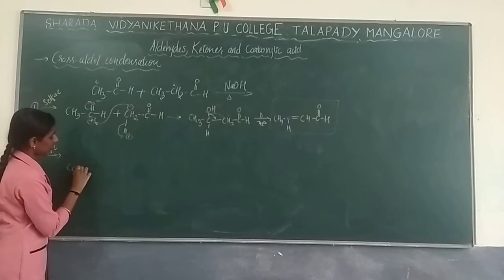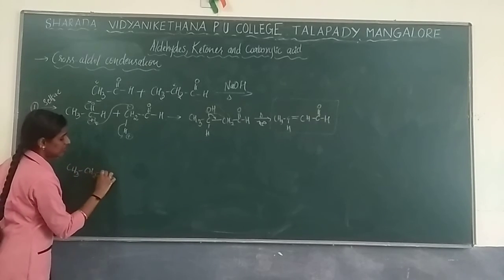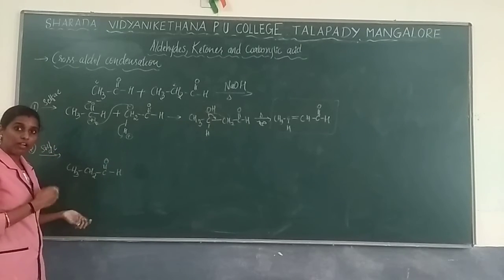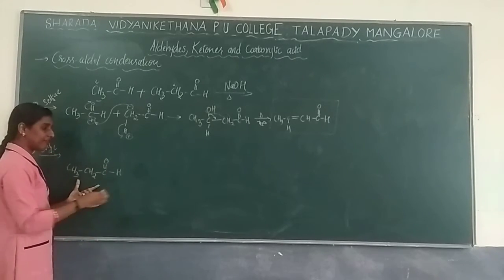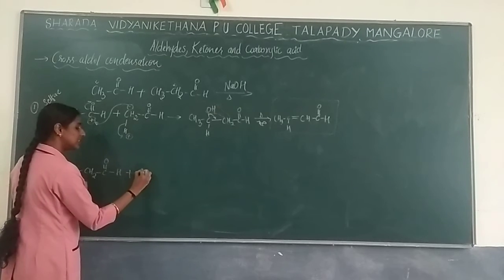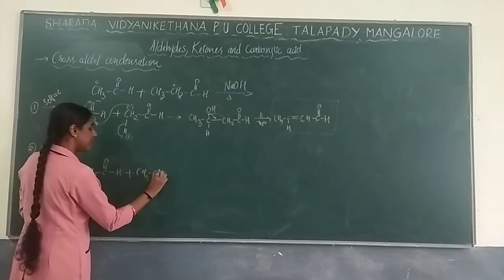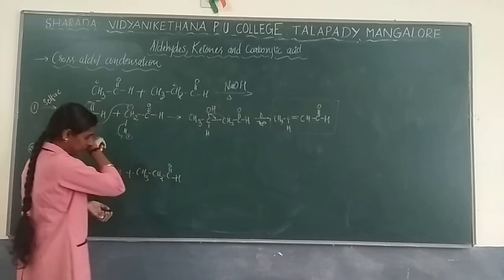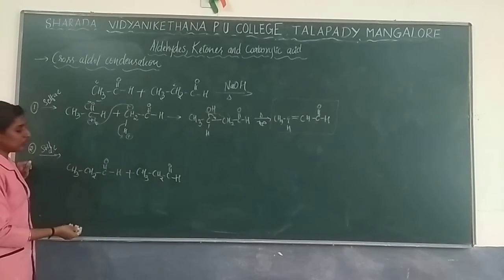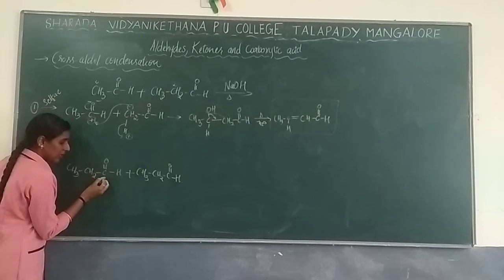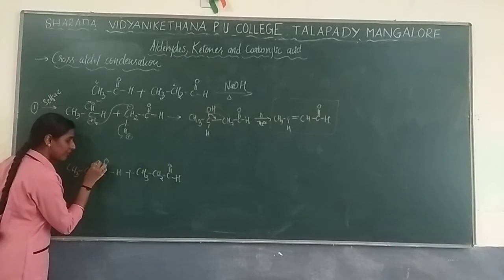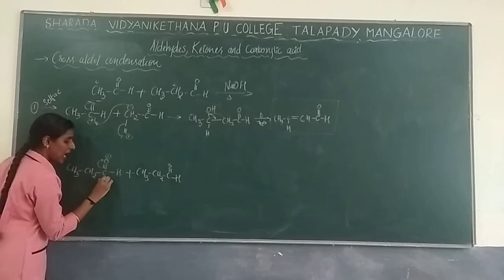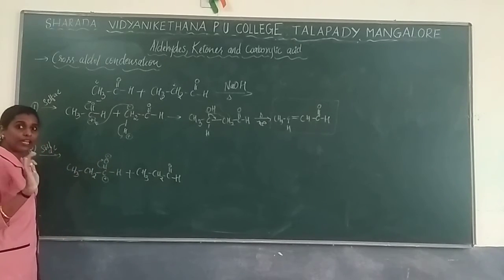Now take that reactant. CH3, CH2, C double bond O with H. Now what am I supposed to do? Self in the sense this will react with itself. Okay, in the sense one more of this reactant CH3, CH2, C double bond O with hydrogen. So same steps will continue. So what will happen first? See, carbon, right? From here you are going to remove a bond, so that will be a negative charge, and here positive. Those are getting confused.